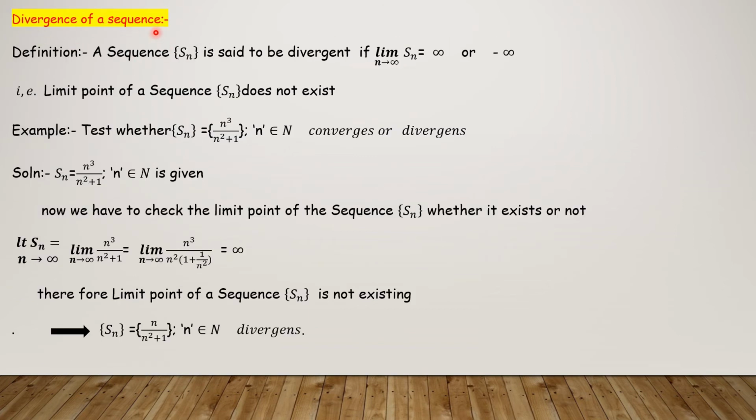Divergence of a sequence. Definition. A sequence Sn is said to be divergent if limit n tending to infinity of Sn is equal to plus infinity or minus infinity.